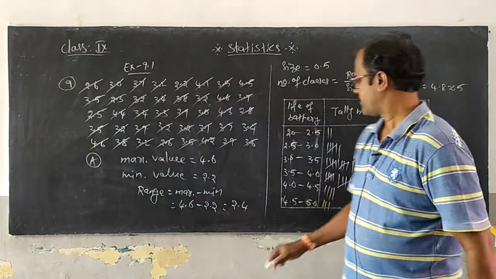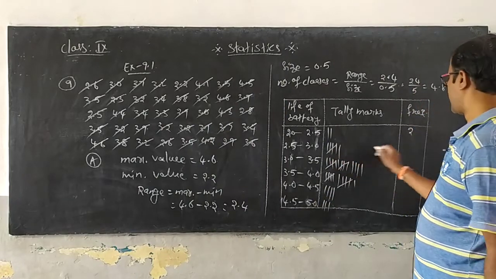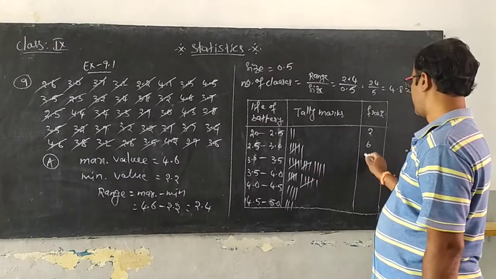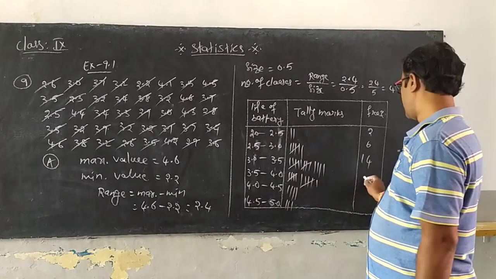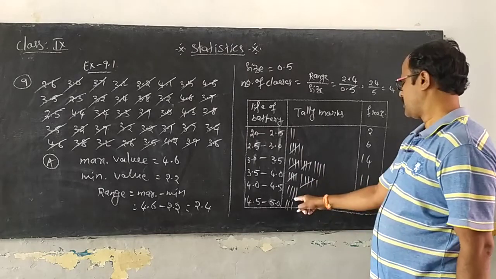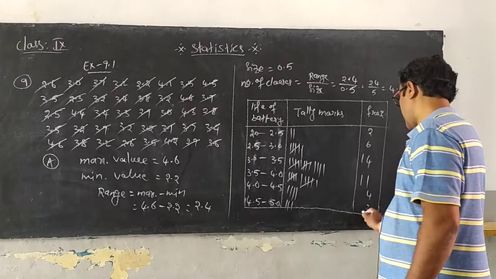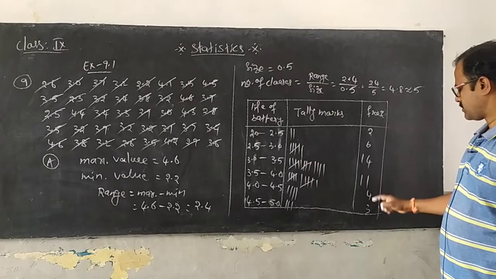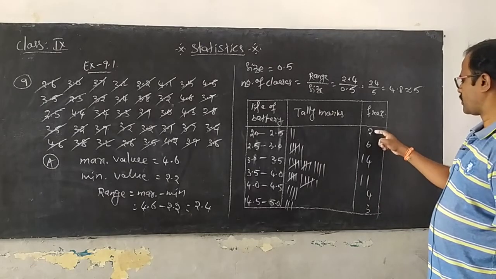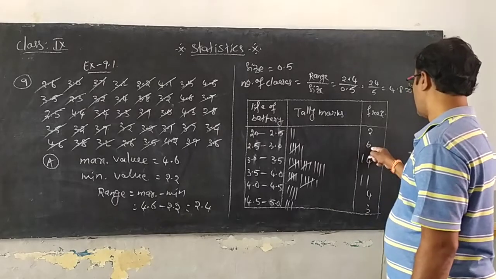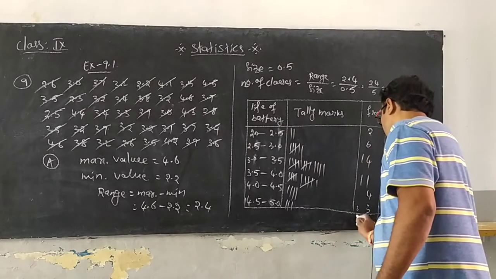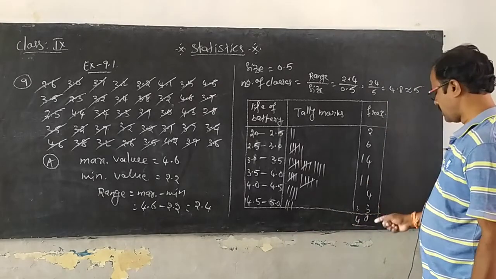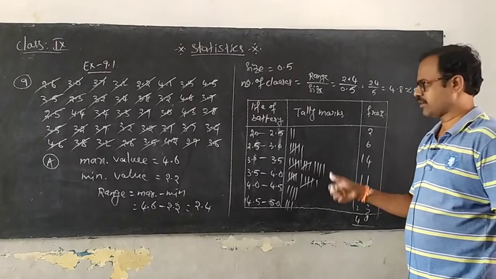Now let us take all the values. How much did we get here? 2 plus 5 is 7, then 14, and then 11, 4 and 3. You add all of them, and the total is 40. In the question there are 40 batteries, and we got a total of 40. Is it clear, guys? Very good.